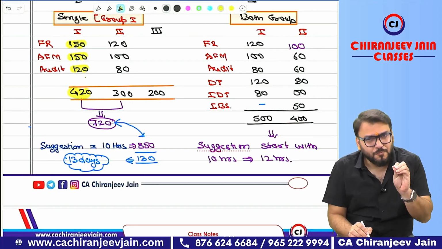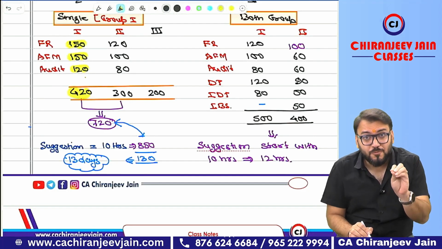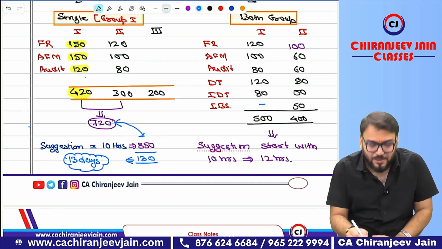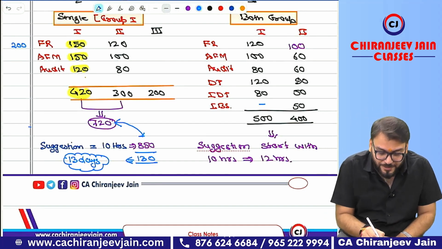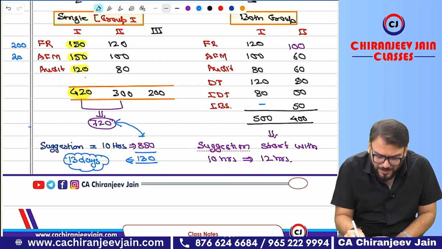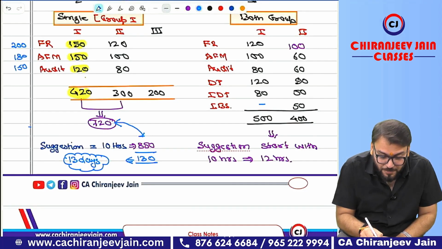If this is your first attempt, meaning you are writing Group 1 for the first time and you are revising each subject for the first time, then you can increase the number of hours. Then for FR, the maximum hours you can give is 200. For AFM, you can give 180 hours. And for Audit, you can give 150 hours. This is the maximum number of hours.